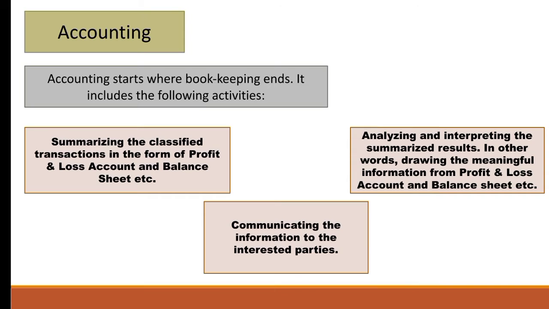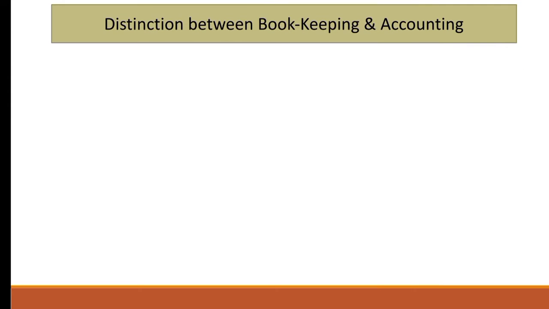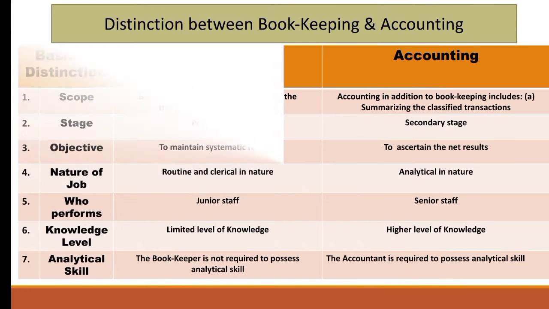So it is clear that accounting includes 3 steps: summarization of transactions, analyzing and interpreting the transactions, and then communicating the final results to the third party. Whereas bookkeeping includes identifying the financial transaction, measuring those transactions in terms of money, then recording the identified transaction in the books of journal, and the 4th step is to classify the transaction in the ledger. After understanding the concept of bookkeeping and accounting, here we'll discuss some differences between bookkeeping and accounting.